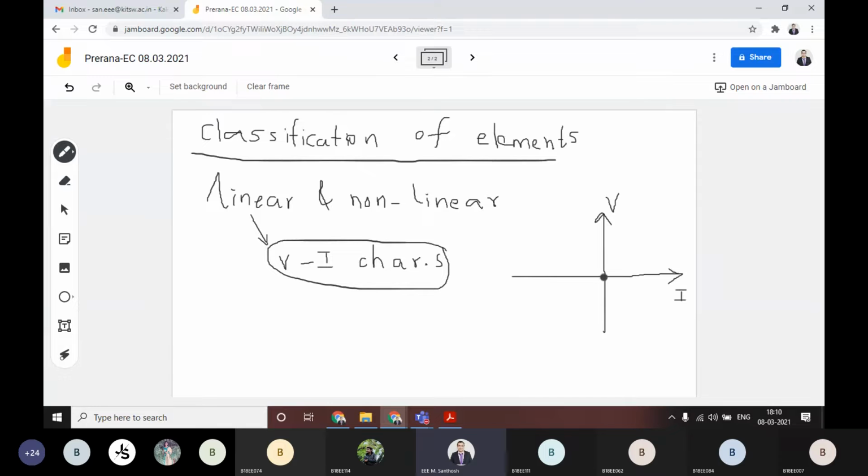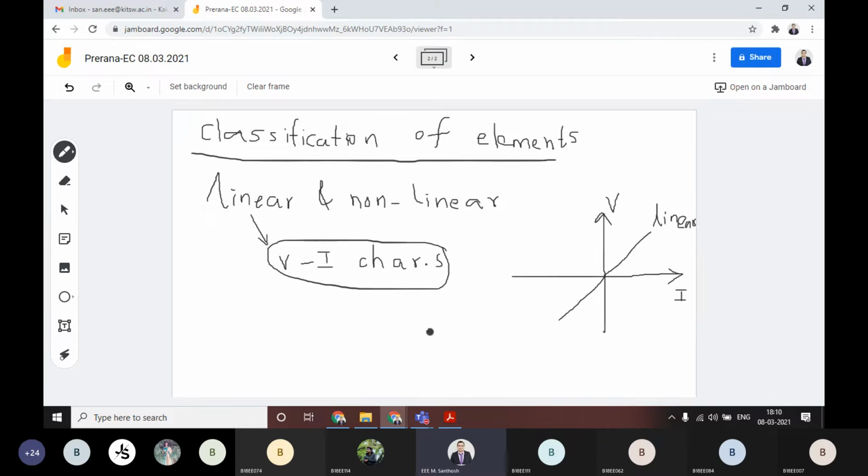That equation is a straight line that always passes through the origin. Whenever the element characteristic follows a straight line through the origin, it is called a linear element.